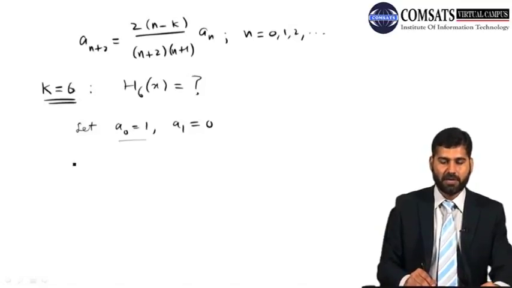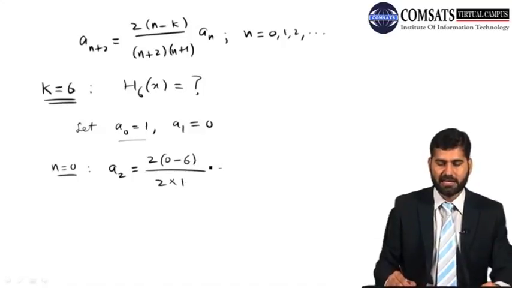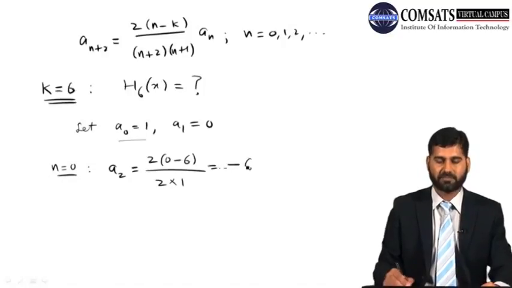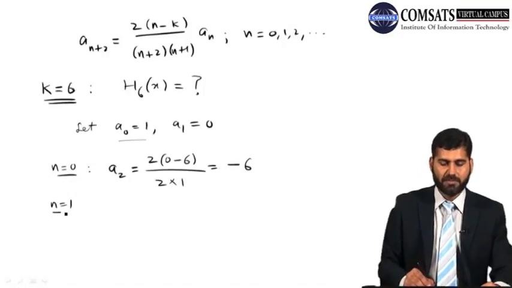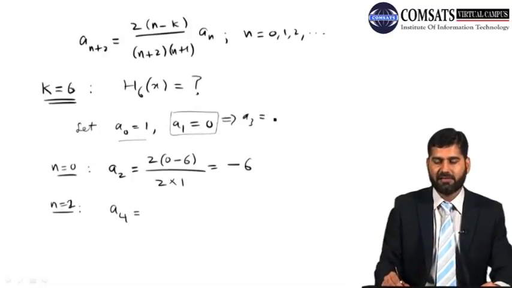Now for n equal to 0, I get a_2 is equal to 2 times (0 minus k, which is 6) divided by 2 and 1. So that is minus 12 by 2, or minus 6. Since a_1 is equal to 0, this implies that a_3, a_5, a_7, and so on, they are all equal to 0.